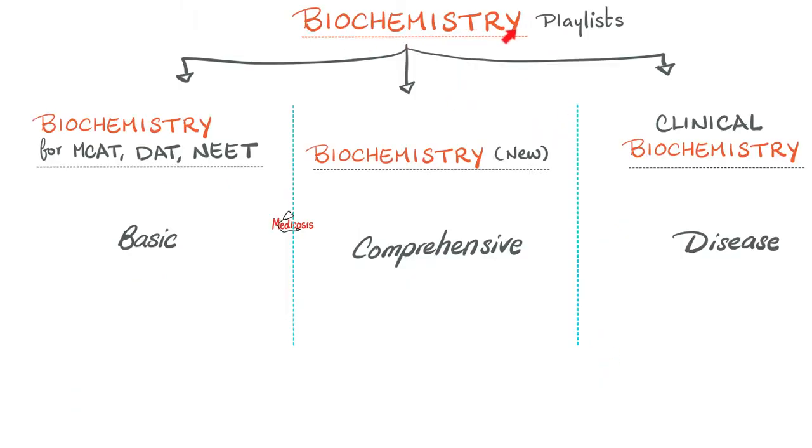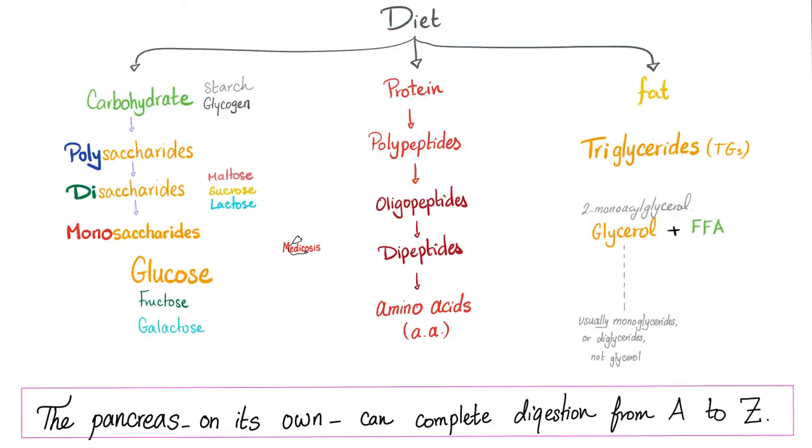I have 3 biochemistry playlists on this channel. The first one is about the basics. Then we have a very comprehensive one, and this one is just clinical. Diseases, baby. Your diet consists of carbohydrates, proteins, and fats.